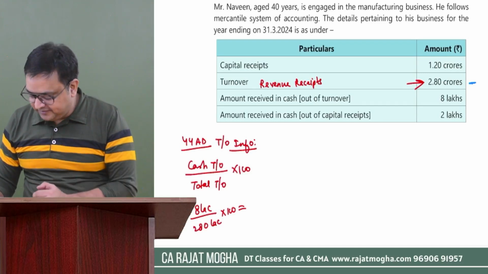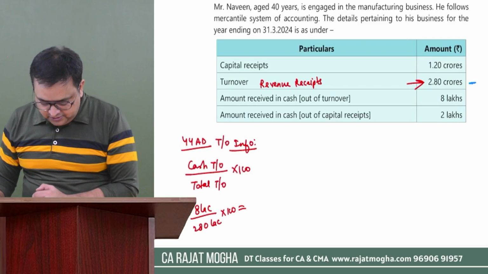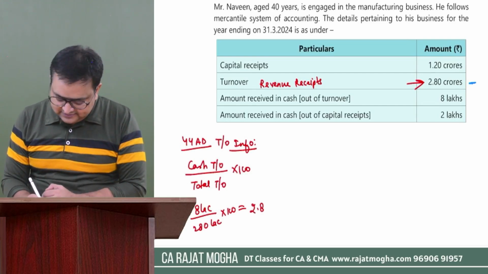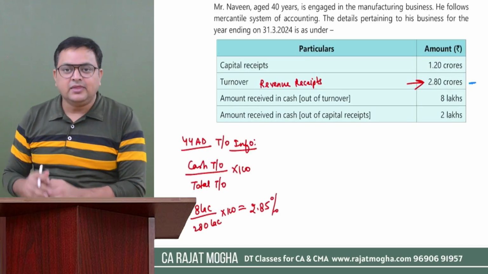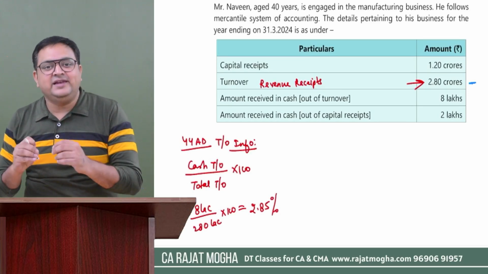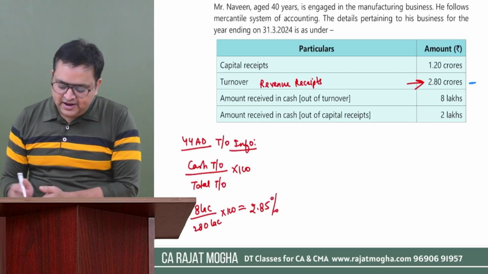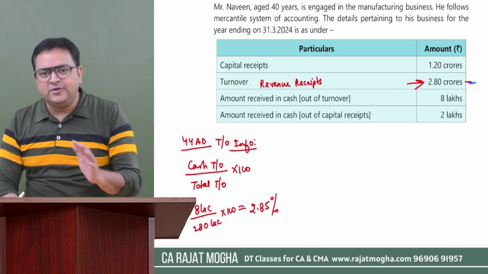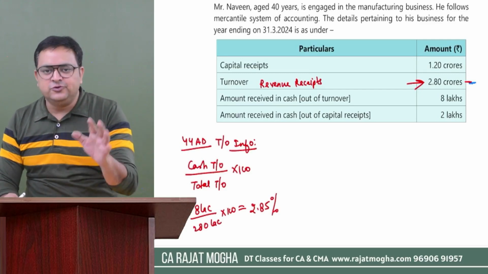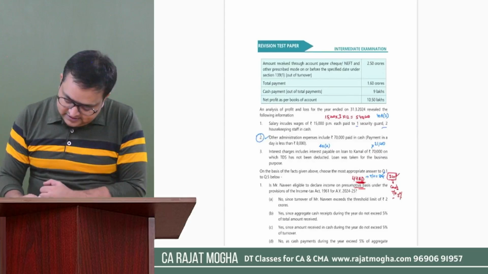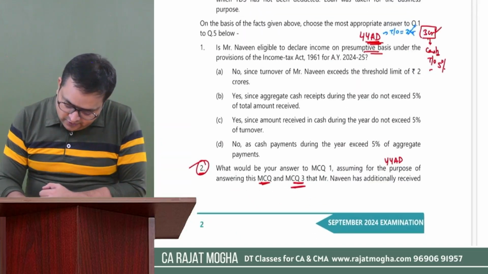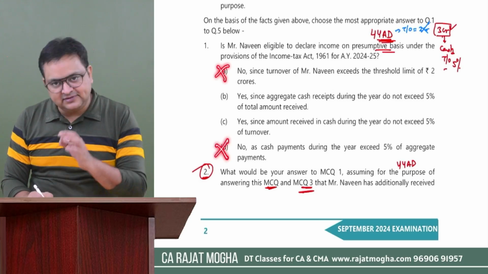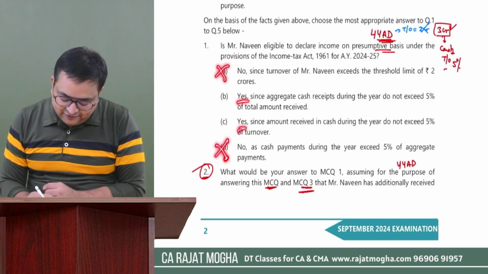It should not be more than 5%. 8 divided by 280 is 2.8 something percent, much lower than 5%. So it is less than 5%, and we can safely give them the limit of 3 crore. Since their turnover is 2.8 crore and the cash turnover is not more than 5%, you can easily take the 44AD presumptive section. So the answer is no, this statement is not correct, because yes, he can take it. And still we have two options.